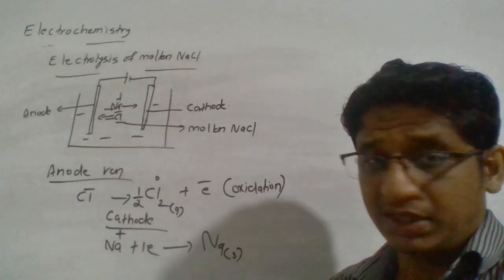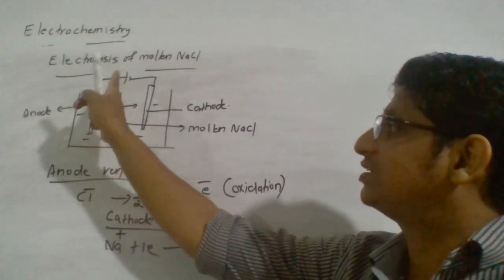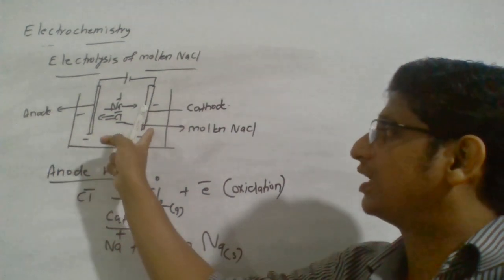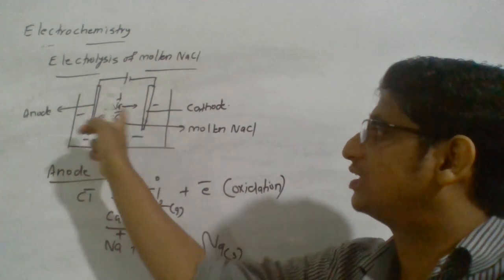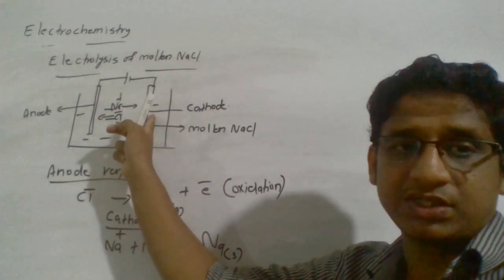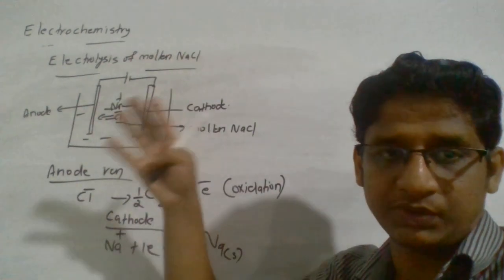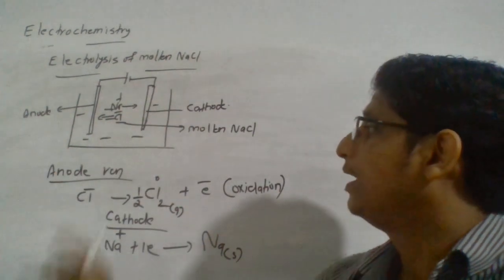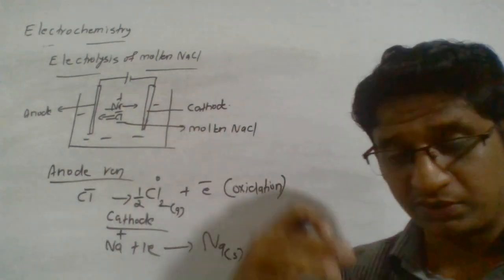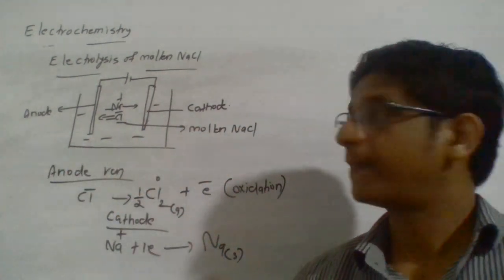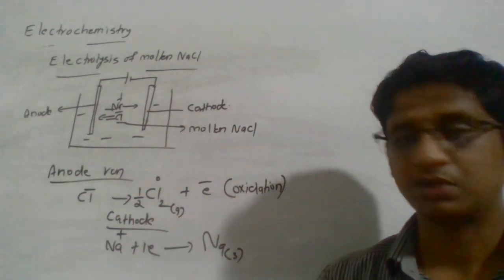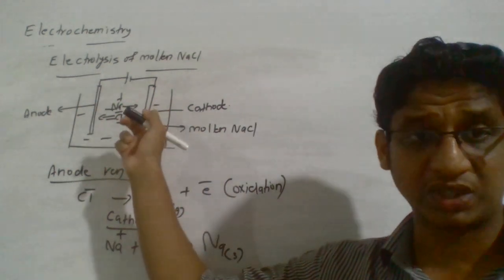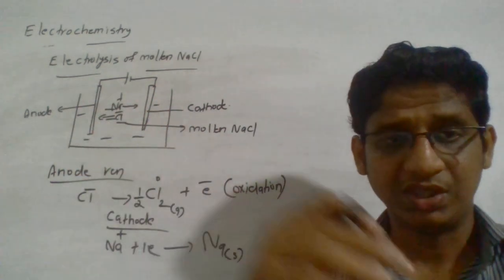So here the point is, external electricity is required, then anode will be there, cathode will be there. Anode is the positively charged electrode, cathode is the negatively charged electrode, because they are connected to the positive and negative terminal respectively. Then a positive ion is attracted to the negative electrode, and a negative ion to the positive electrode, which means Na+ ion moves to cathode, chloride ion moves to anode.